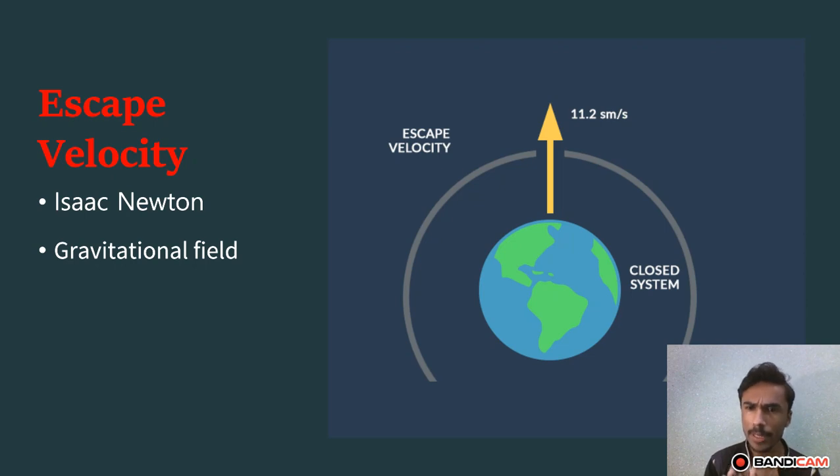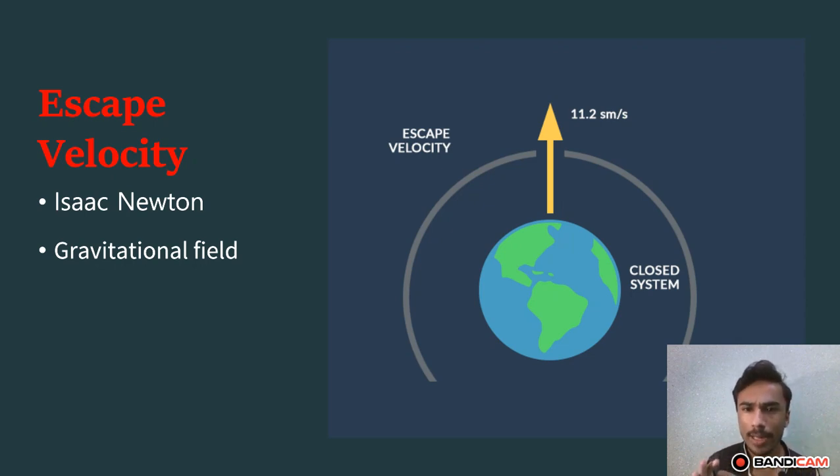Every object, every mass has a gravitational field, and if an object needs to cross that gravitational field, then it needs a speed from which it can cross the gravitational barrier of that object.